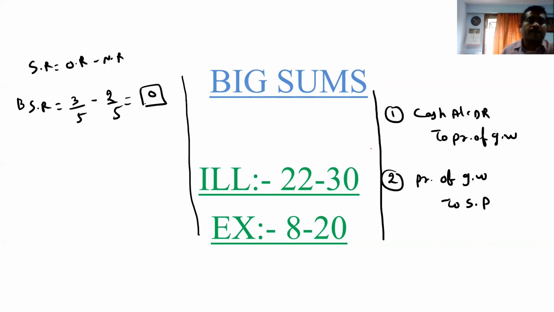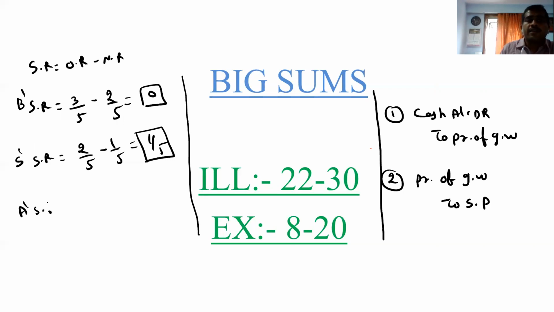LCM is same, 3/5, 2/5. Next comes Slok sacrifice, 2/5 minus 1/5, 1/5. Right? And third is Ayush. Ayush doesn't sacrifice anything because he is the new one.